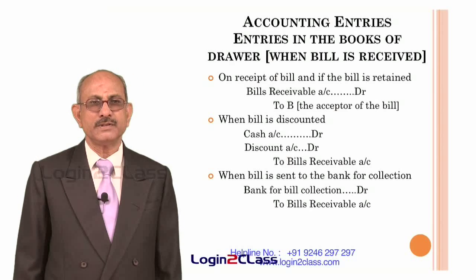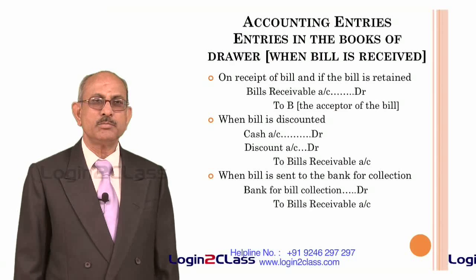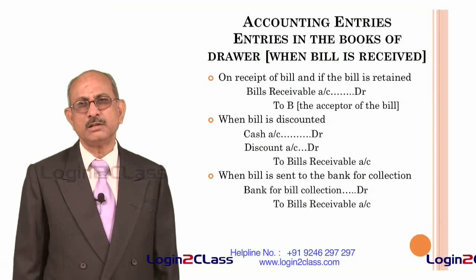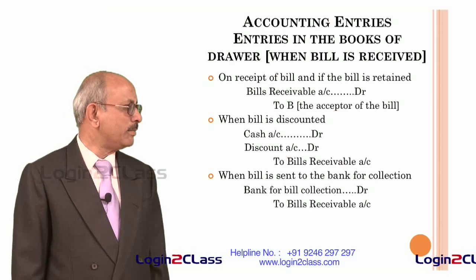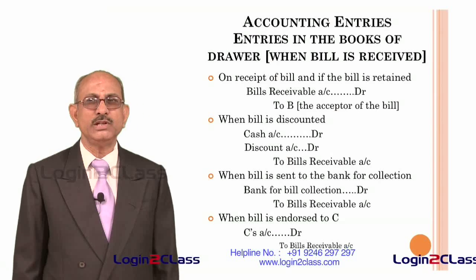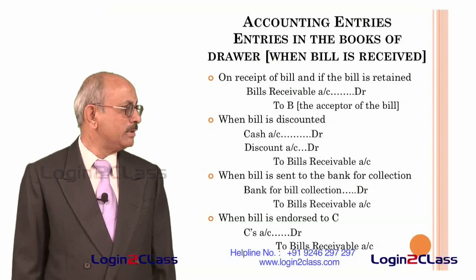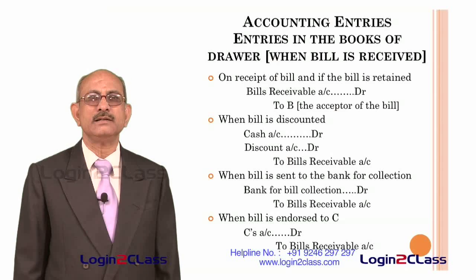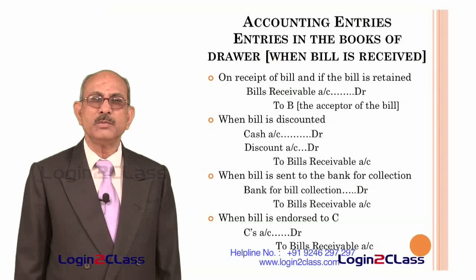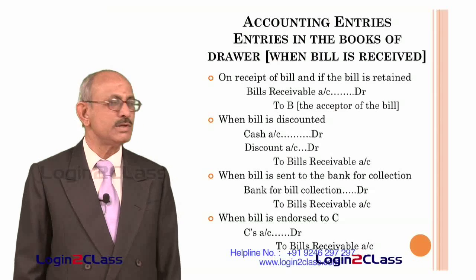Or instead of sending it for collection, he can also send it to another person. That means he can pass on the property in the bill of exchange to another person by endorsing it and delivering the bill to a third party. Let us say he endorses the bill to C, in which case C's account has to be debited and bills receivable account has to be credited. That means now he has to receive money from C. That is why C's account is debited.